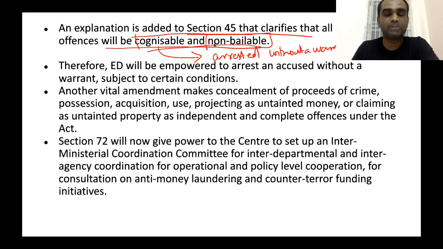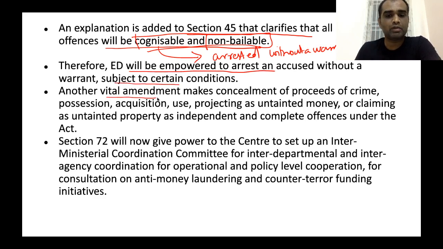And if a person is arrested under the money laundering crime, the crime is non-bailable. He cannot obtain bail from the judiciary. Therefore, the Enforcement Directorate will be empowered to arrest an accused without a warrant, subject to certain conditions.